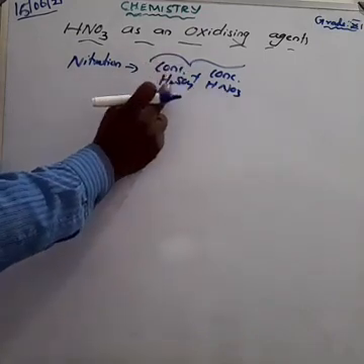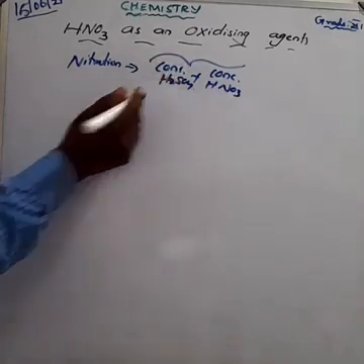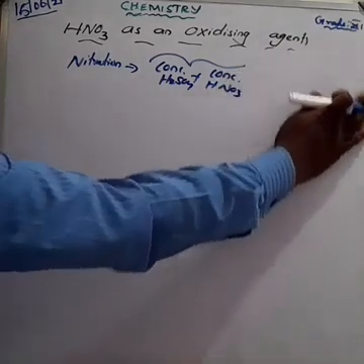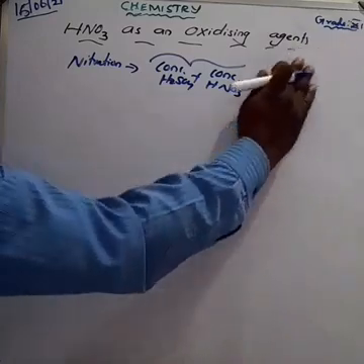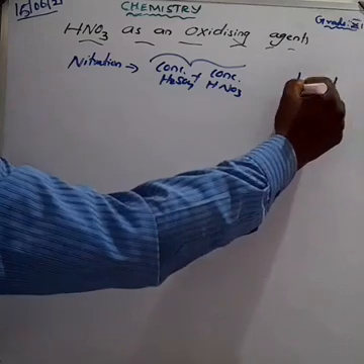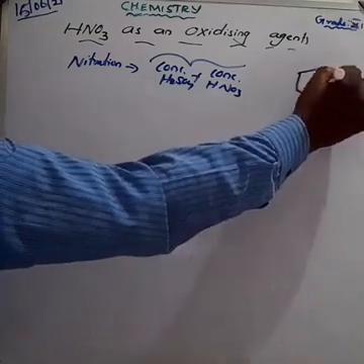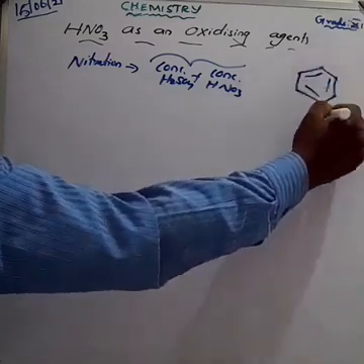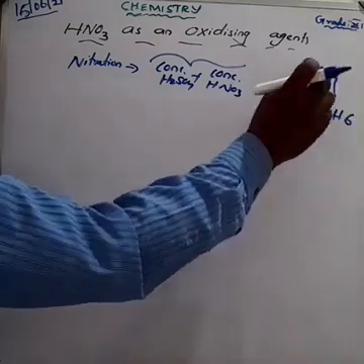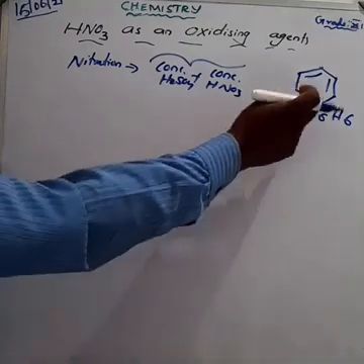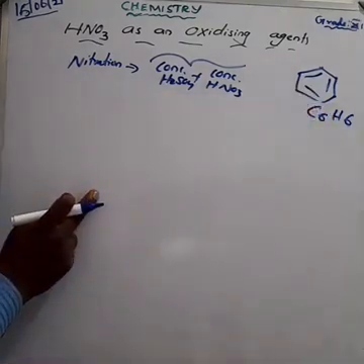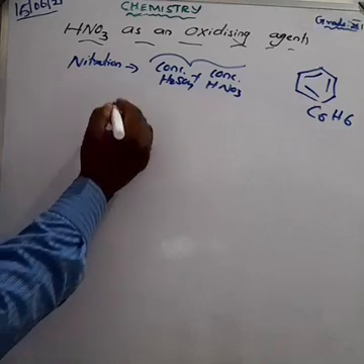Among organic compounds, I am taking one of the hydrocarbons, benzene. And if you know the formula of benzene, what is the formula? C6H6. Am I right? This is a benzene ring. I am going to react it with nitric acid, formula HNO3, in the presence of sulfuric acid.